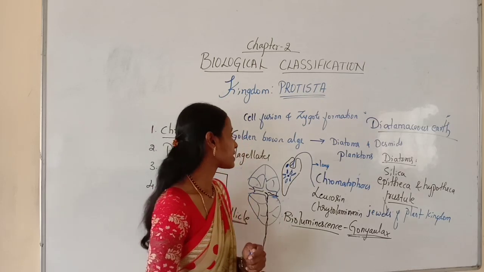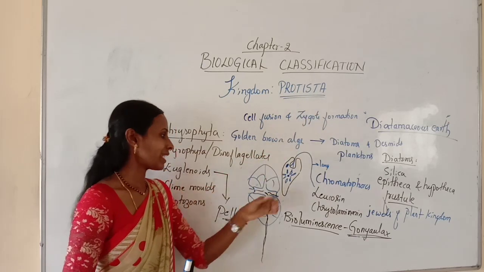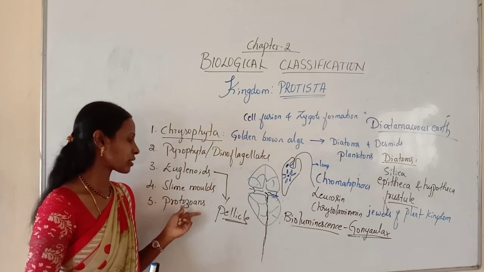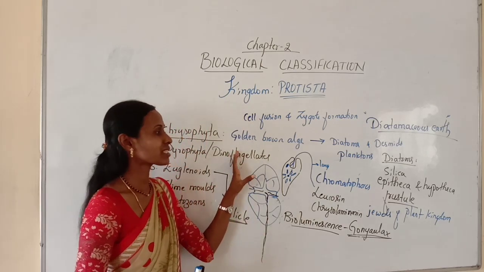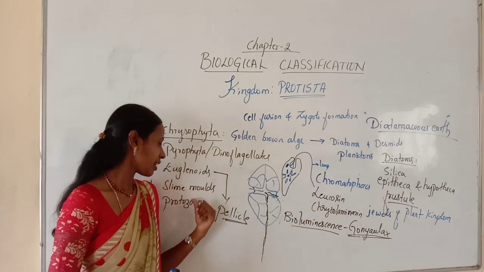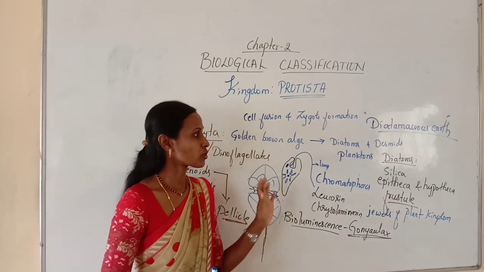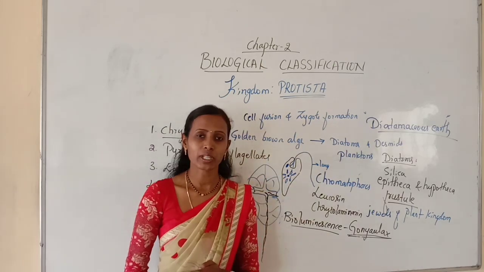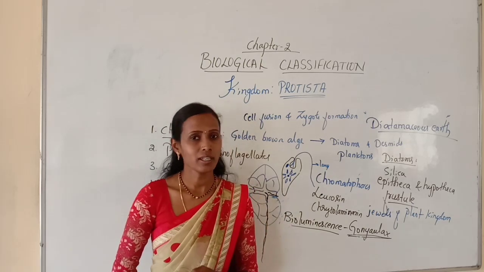So this completes the three divisions in kingdom Protista. And in the next class we will discuss slime moulds and protozoans. Even the MCQs related to this class I will discuss after completing slime moulds and protozoans. So all these are very, very important. Note down the important points and we will continue in the next class.